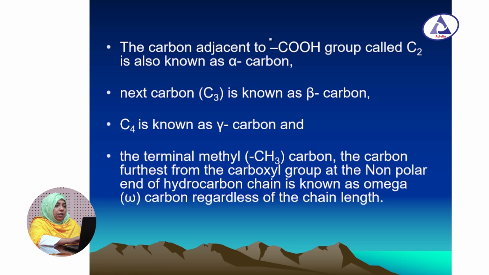So here we again see the carbon adjacent to the carboxyl group, called carbon 2, also known as alpha carbon, and the next carbon, carbon 3, also known as beta carbon. Carbon 4 is known as gamma carbon. The terminal methyl carbon, the carbon furthest from the carboxyl group at the non-polar end of the hydrocarbon chain, is known as the omega carbon, regardless of the chain length.